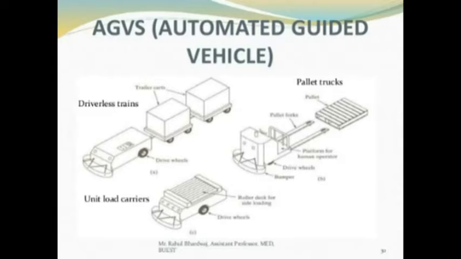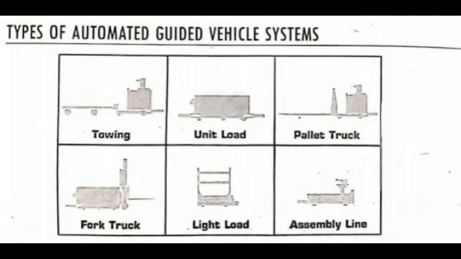And now coming to the next topic, the types of automated guided vehicle systems. There are a number of different types of AGVs. The first one is towing vehicles. These were the first type of AGVs to be introduced, around 1954.